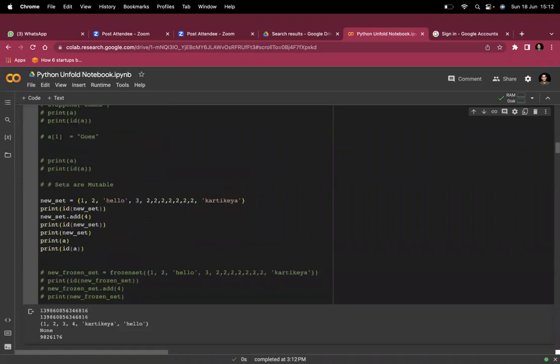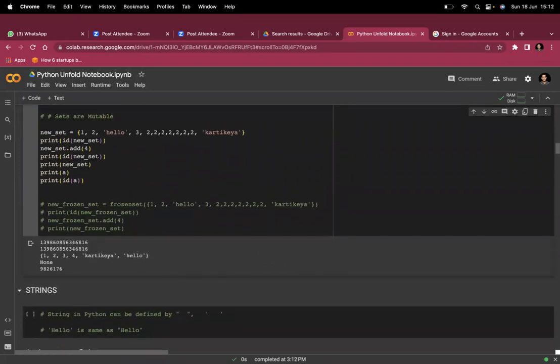As you can see, sets are mutable data types, because you are able to add 4. Initially 4 was not there in this set. You can make changes in the same one. The IDs are both the same. That's why you can make changes in a set. A set is mutable, but if you make a frozen set, it is immutable in Python. By default, sets are mutable in Python because you can add, you can delete, you can make any change. So set is a mutable data type.